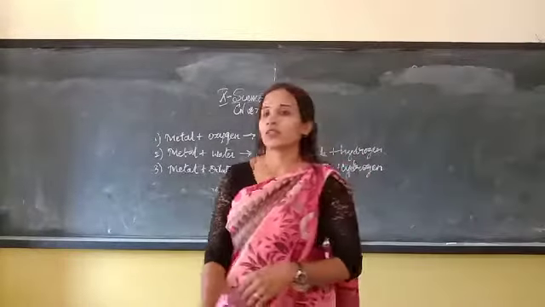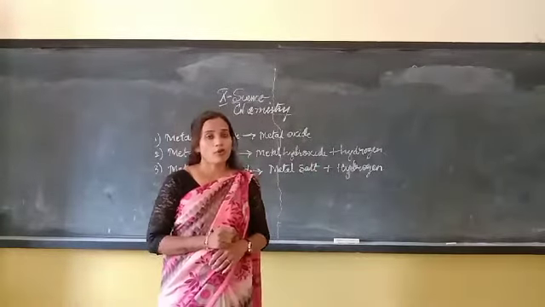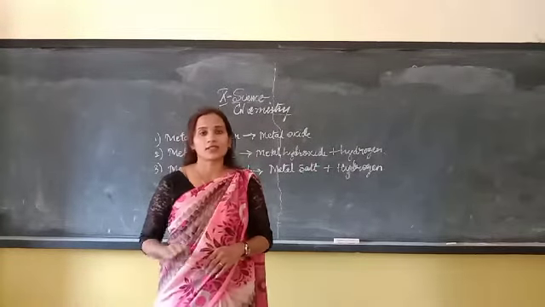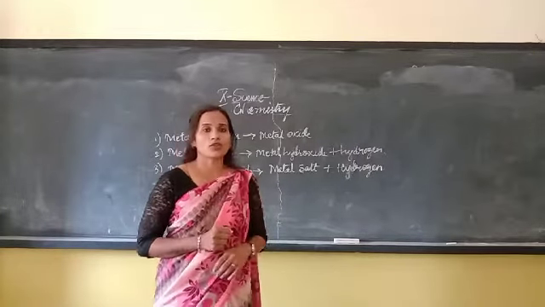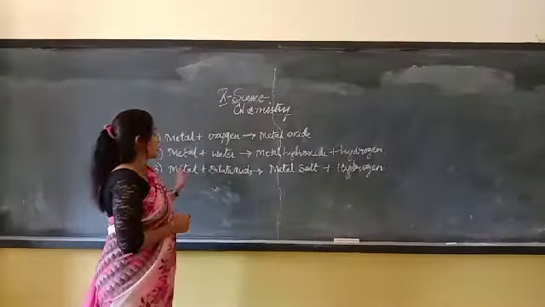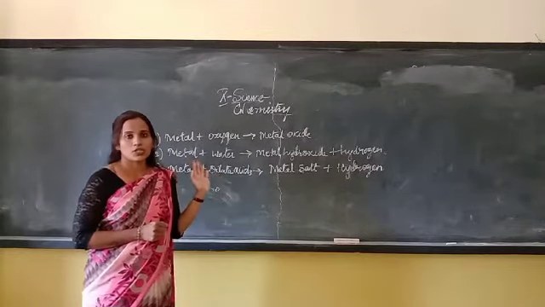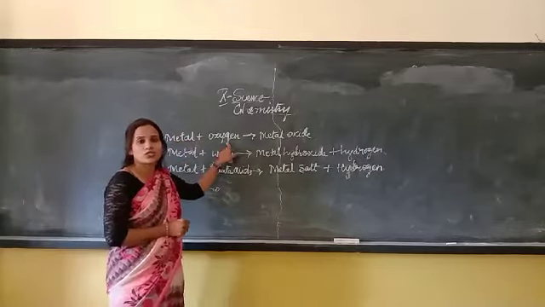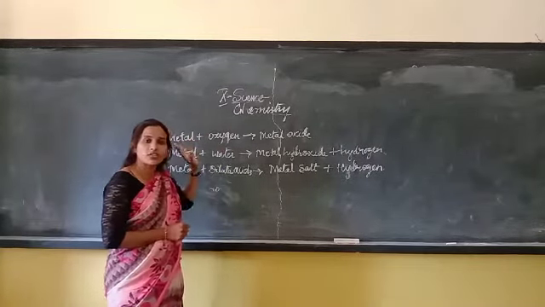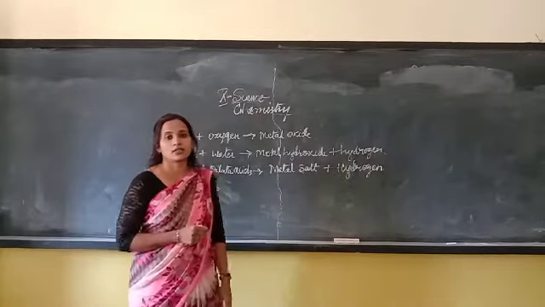Good morning, children. Let me continue the chemical reactions, the chemical properties of metals. For 3-4 days we have been discussing only that, and the three important chemical properties we have already finished. The first chemical property is what happens when metal reacts with oxygen. Any metal you take, when it reacts with oxygen, forms metal oxide.